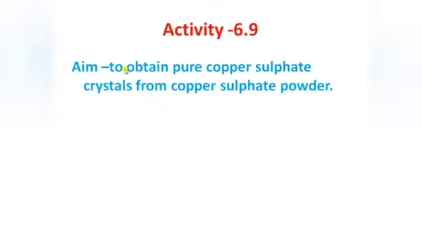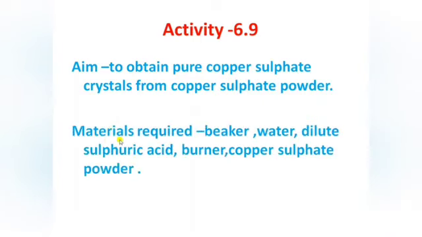Now we are going to perform the last activity of this chapter, that is activity 6.9. What we have to do is obtain pure copper sulfate crystals from copper sulfate powder. Materials required for this activity: a beaker, water, dilute sulfuric acid, a burner and copper sulfate powder.